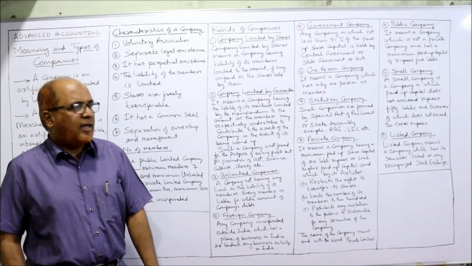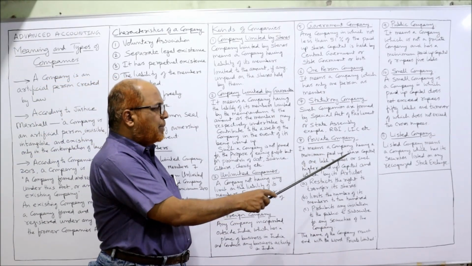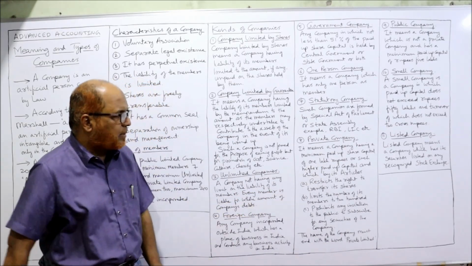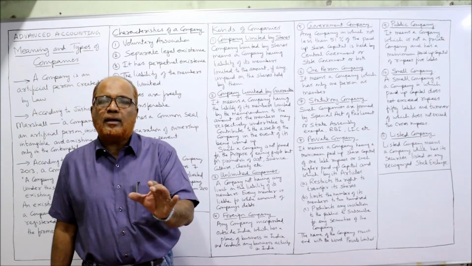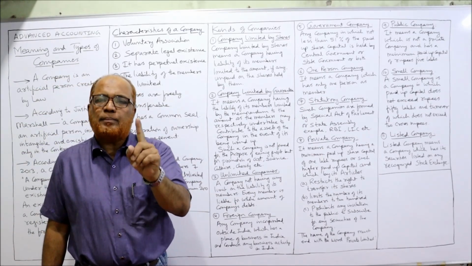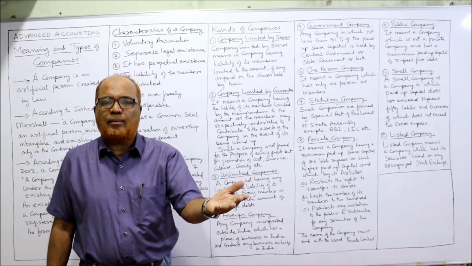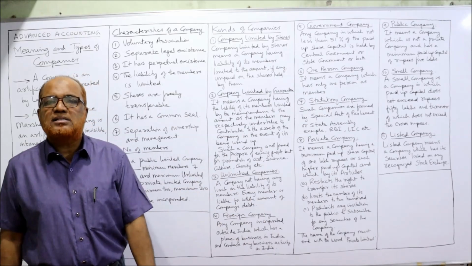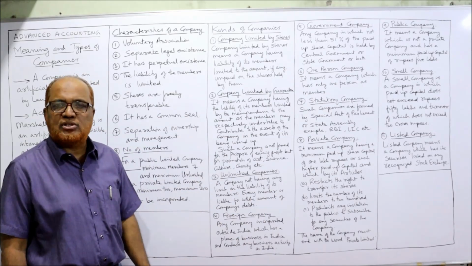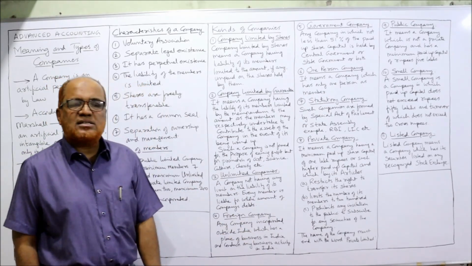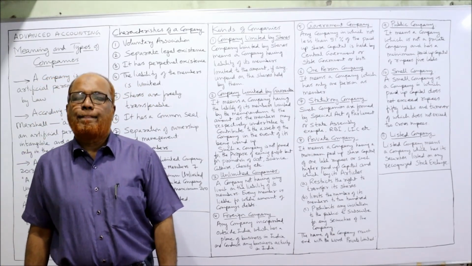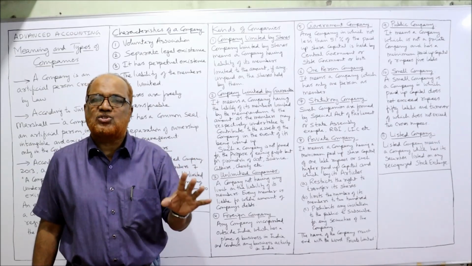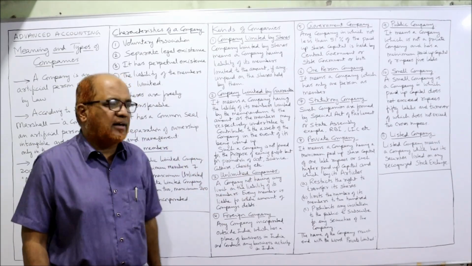Private company. It means a company having a minimum paid up share capital of 1 lakh rupees or such other higher amount of capital, and which by its articles meets certain conditions. Its minimum paid up capital is 1 lakh or such other higher amount, but its articles of association must contain 3 restrictions, 3 provisions. The 3 provisions are: first, restricts the right to transfer the shares. That means the shares of a private limited company are not freely transferable.